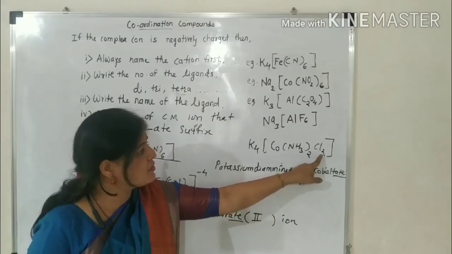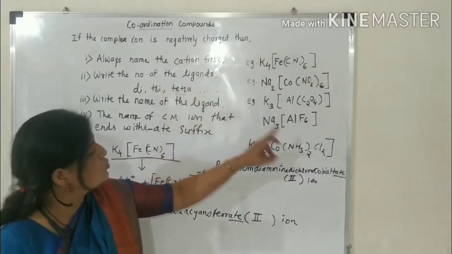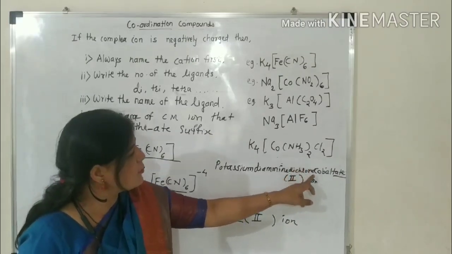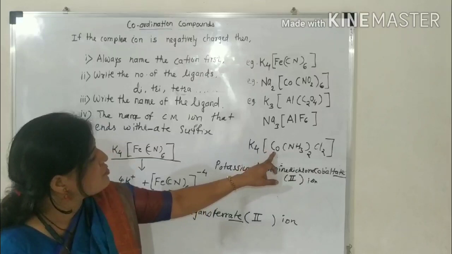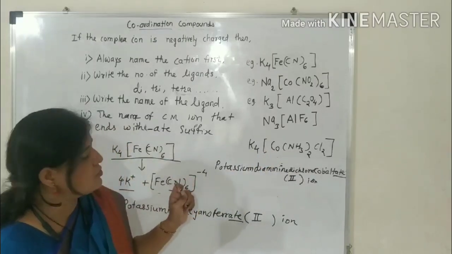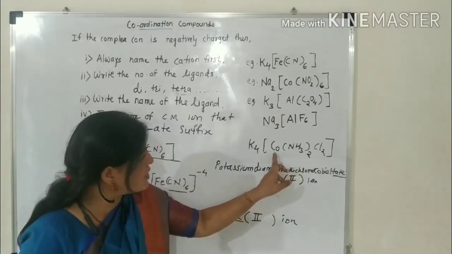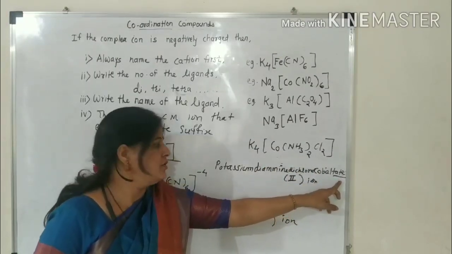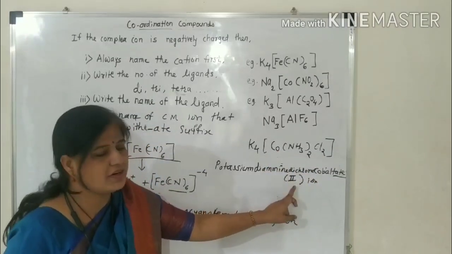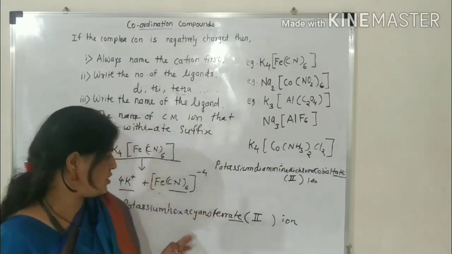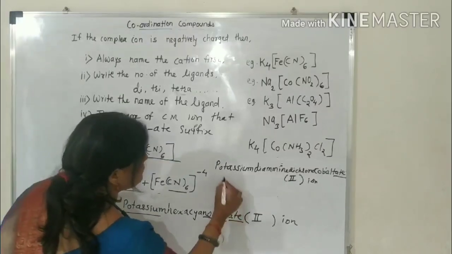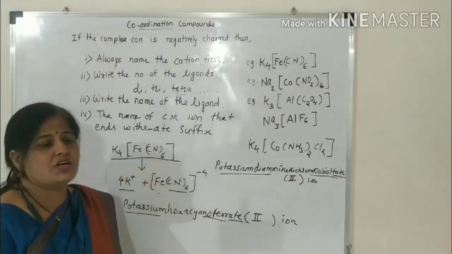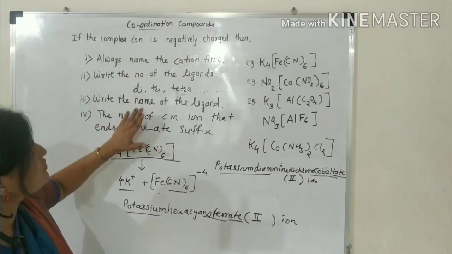And how many number of ligands of chlorine? 2. Therefore, here you have to use di as a prefix, dichloro. Then the name of the central metal atom or ion ends with ATE. Here cobalt is the central metal atom. Its name ends with cobaltate, and cobalt's oxidation state is second, that is ion. Okay, these are the IUPAC names. This complex is negatively charged. These are the rules. Follow them carefully.